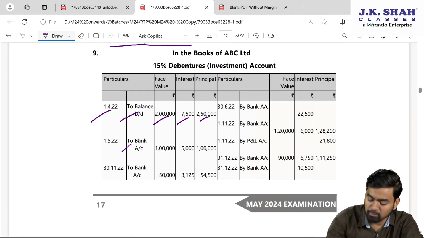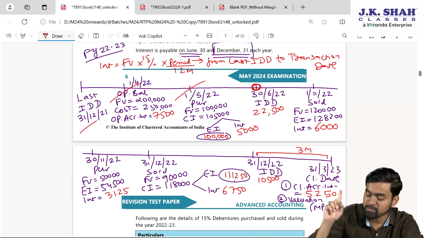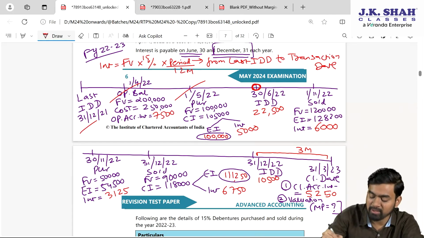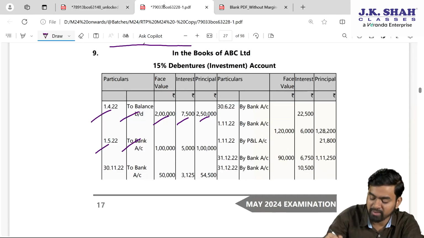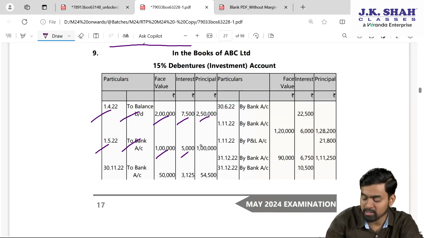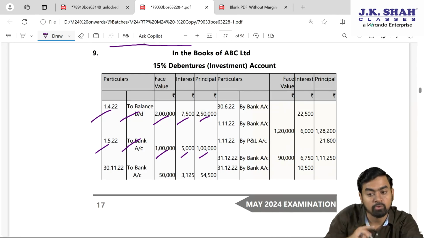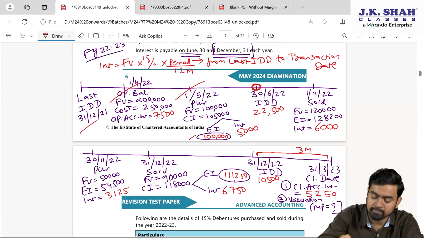Next, purchases. Investment account debit to bank account on 1st of May. Face value is 1 lakh. X interest, that is the cost is 1 lakh and the interest is 5,000. Cost is 1 lakh, interest is 5,000. Check. Face value is 1 lakh, interest 5,000, cost is 1 lakh. Quickly you can write if your timeline is ready.